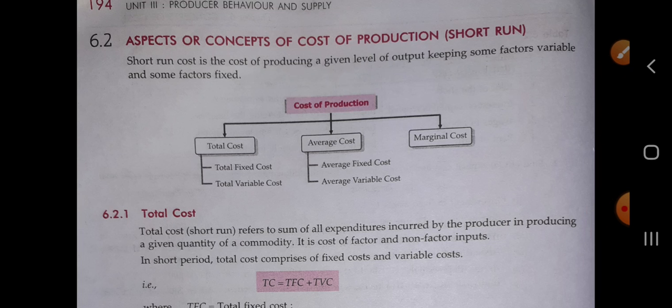Okay, and we have also studied the different aspects or concepts of the cost of production in the short run. It is divided into three, that is total cost, average cost and marginal cost. In the total cost we have studied it is of two types, that is total fixed cost and total variable cost. And average cost is also divided into two, that is average fixed cost and average variable cost. So till here we have already studied in the previous class. In today's class we will discuss what is total cost.